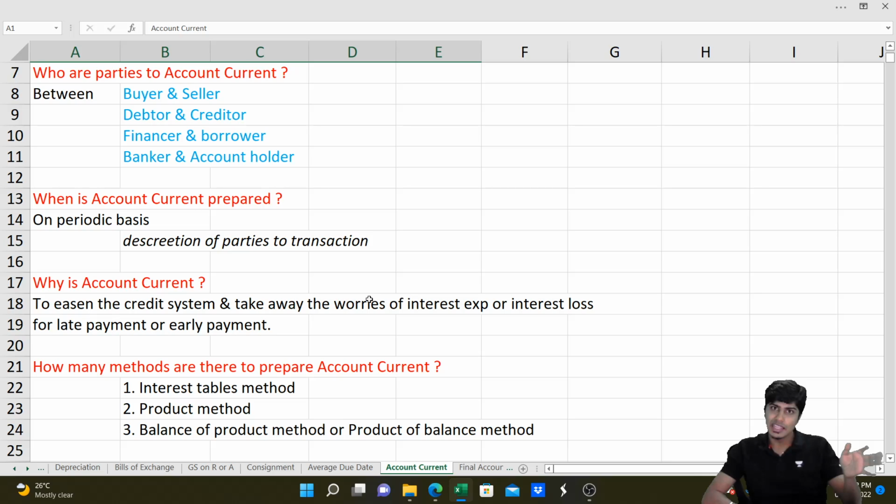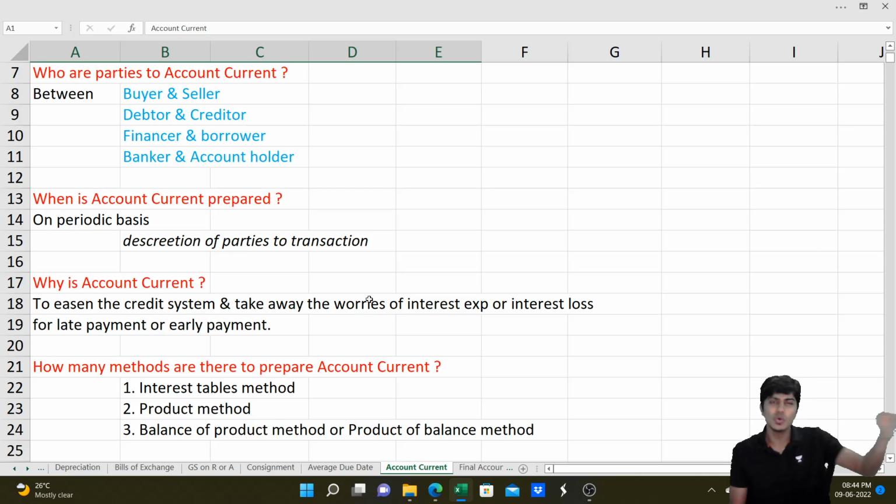If in case I sell the goods to you today, and you pay the money to me tomorrow, I will say I have given you a loan for 30 days and compute interest for 30 days. You will compute interest on me for 29 days. Net difference is 1 day. Sir, this is more complicated. No, this will become easier because computation will become easy. Now, when we're doing mental mathematics, it is difficult. But on paper, rather than identifying one day and then identifying interest on the same, this is easy.